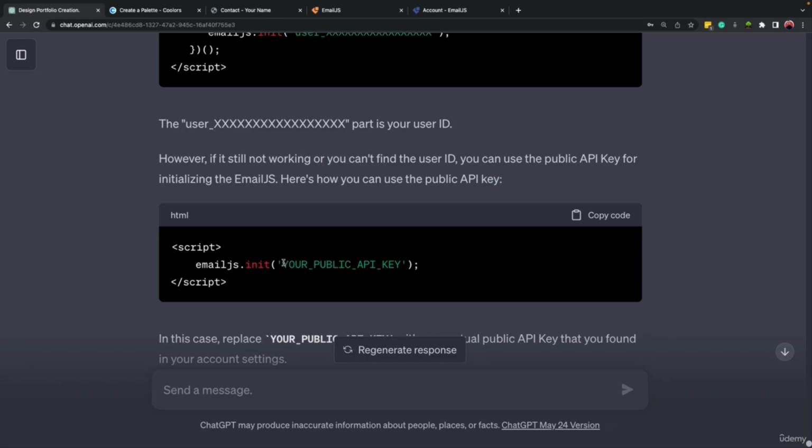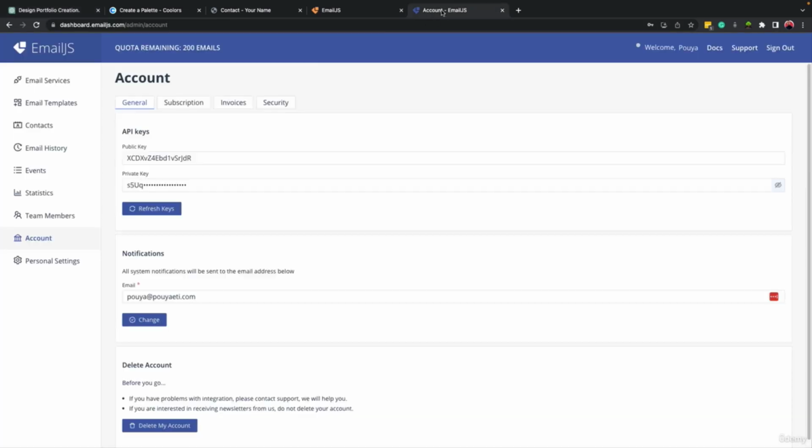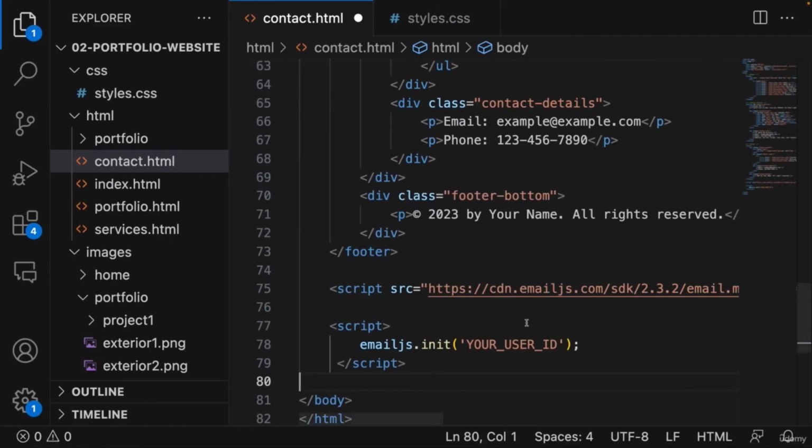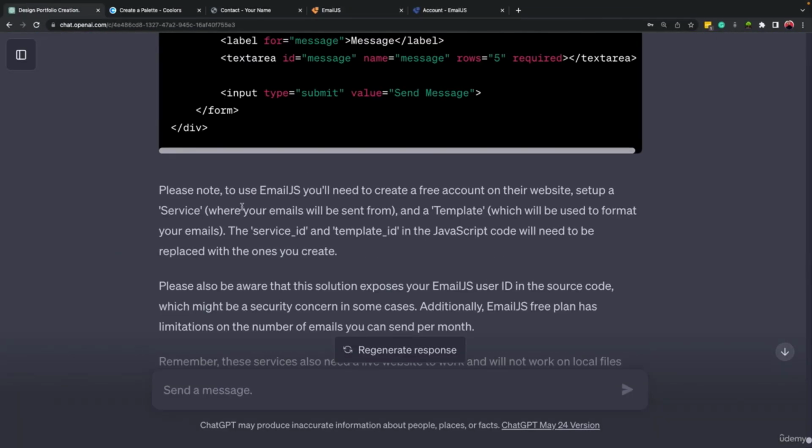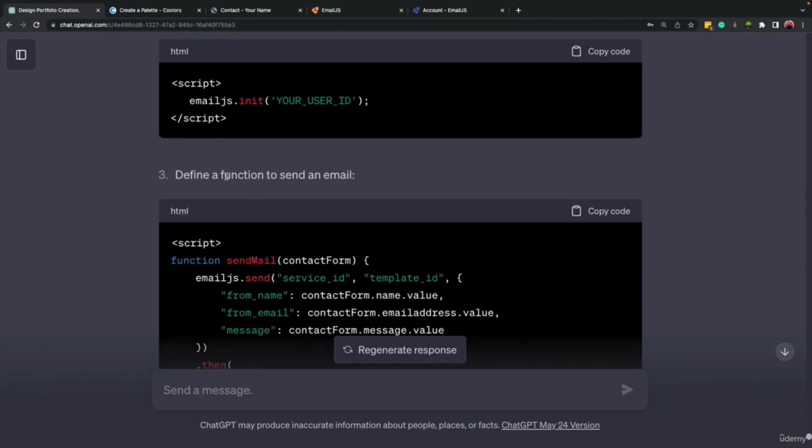So instead of writing user ID here, we can write our API public key. So if I come here to my account and copy the public key and come to my code and replace it. Okay. And let's come to our ChatGPT and continue with the rest of the steps.